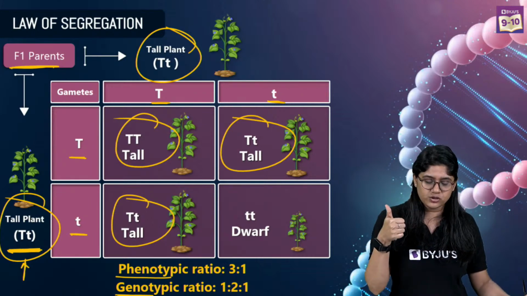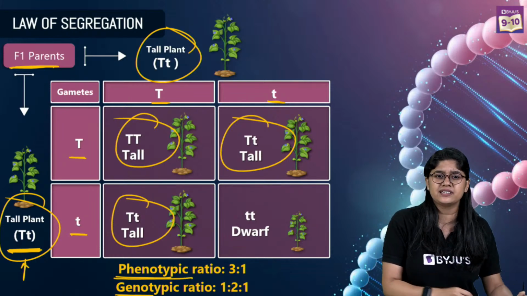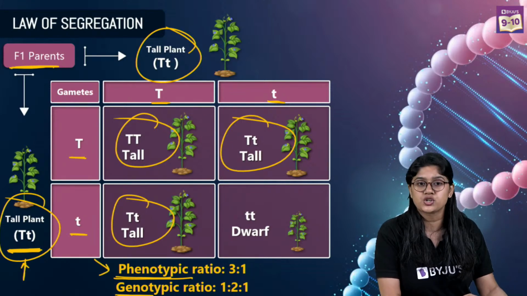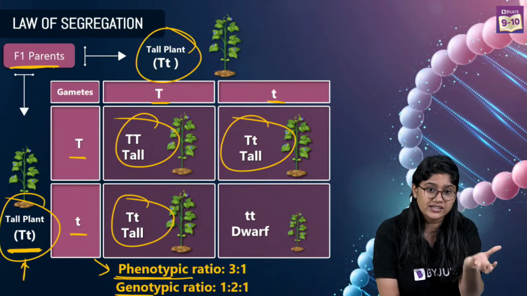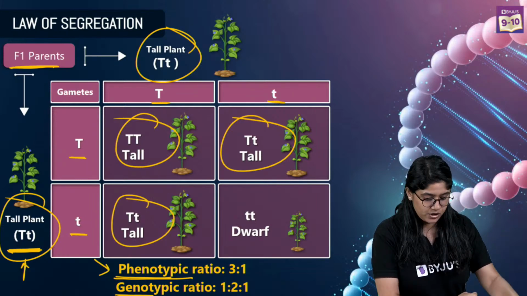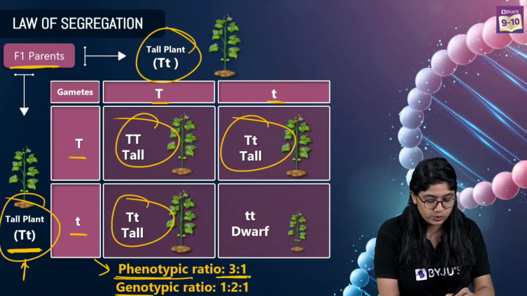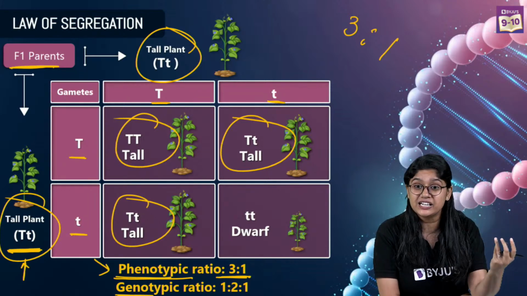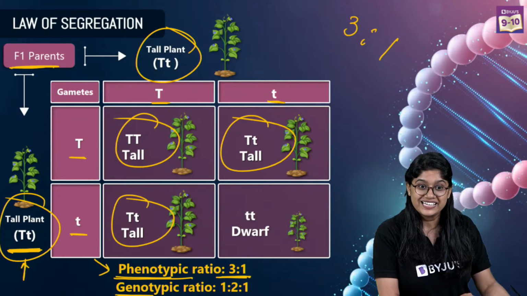So when we look at something and we say that these are tall, we call it a phenotypic ratio. By looking at it, if we can find out what it is, we call it a phenotypic ratio. So the phenotypic ratio of the monohybrid cross will be 3:1. It is 3:1. The physical appearance. Absolutely correct, Kalpana.